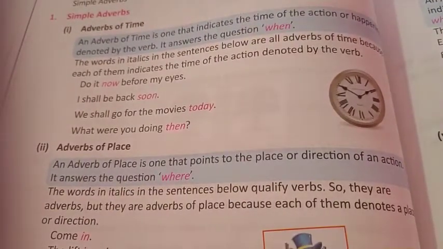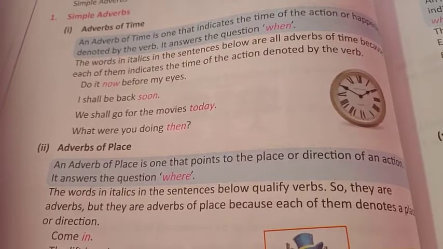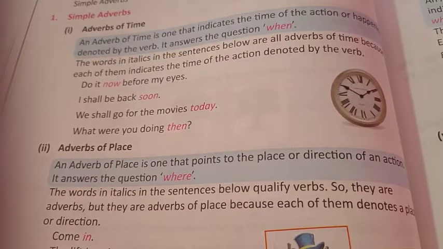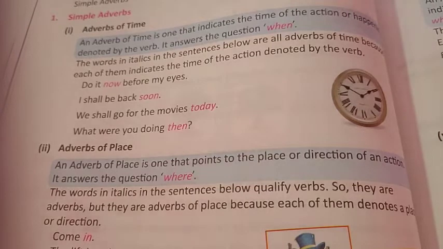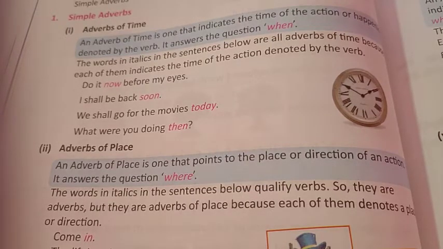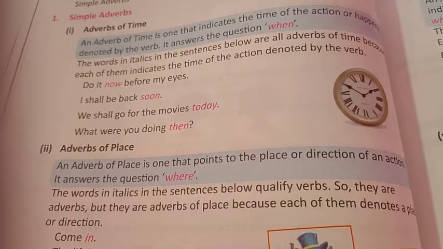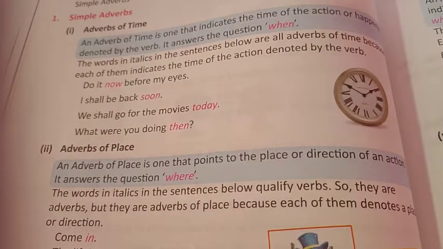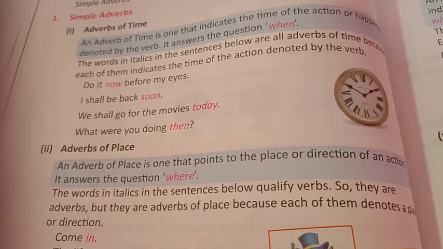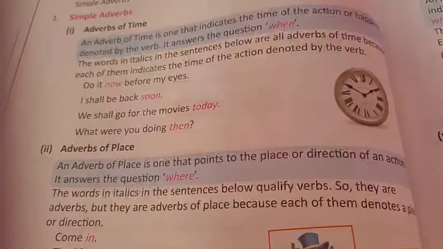The second category under simple adverbs is adverb of place. An adverb of place is one that points to the place or direction of an action. It answers the question where. Moreover, adverbs of place tell us where or at what place an action takes place. So let's go through examples. I looked everywhere for the ball. Now where? It answers the question where. I looked everywhere for the ball.